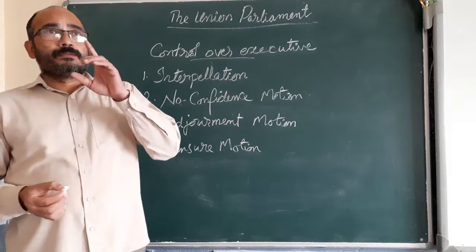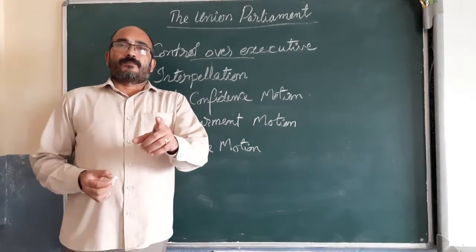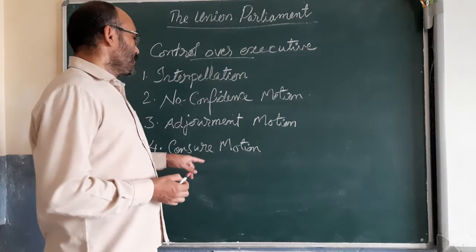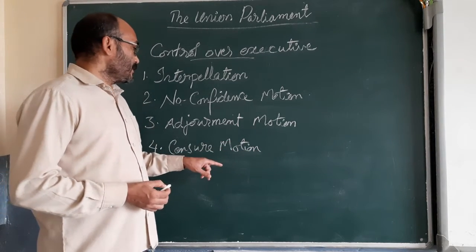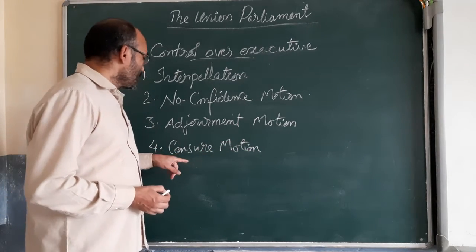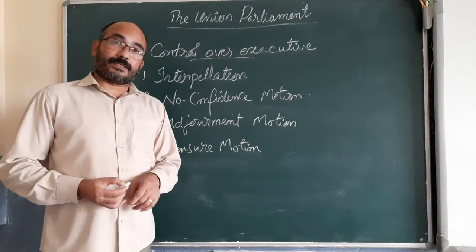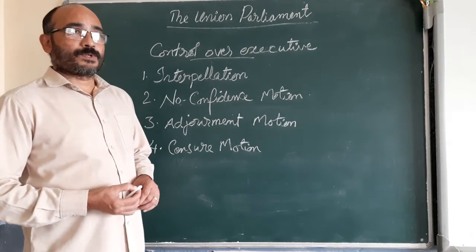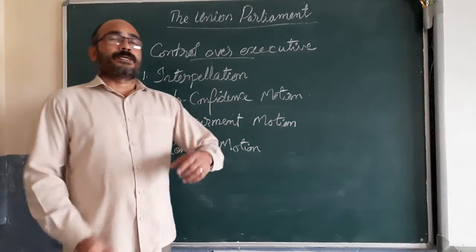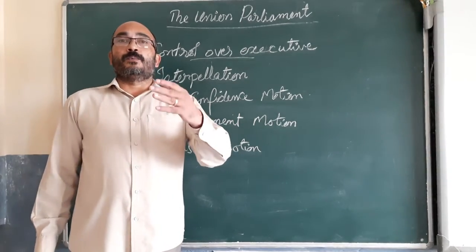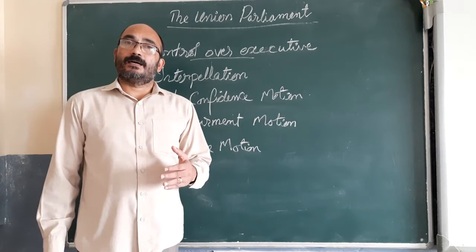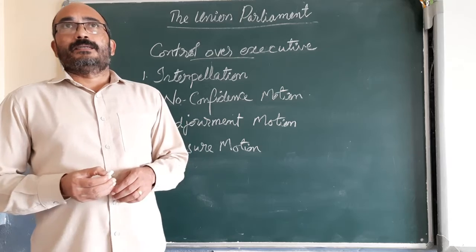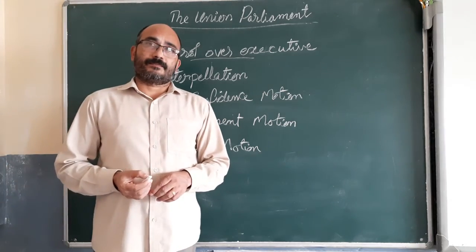In order to criticize the wrong policy of a minister, time is demanded or a proposal is laid in the house, that is called a censure motion. If the presiding officer allows the censure motion, during that time the particular minister's wrong policies are discussed and the needed steps are taken.